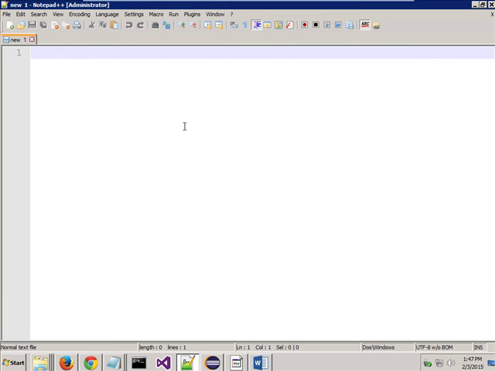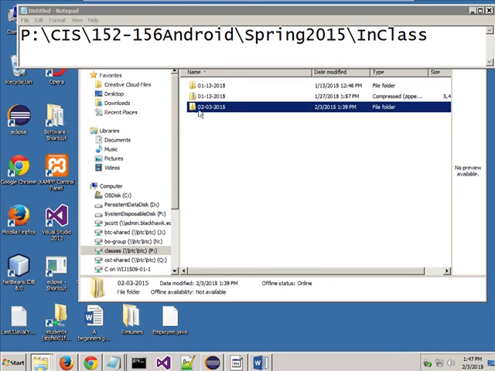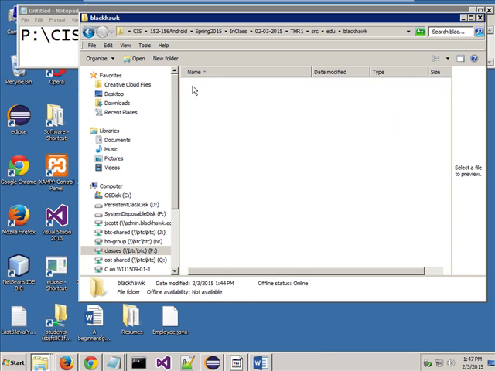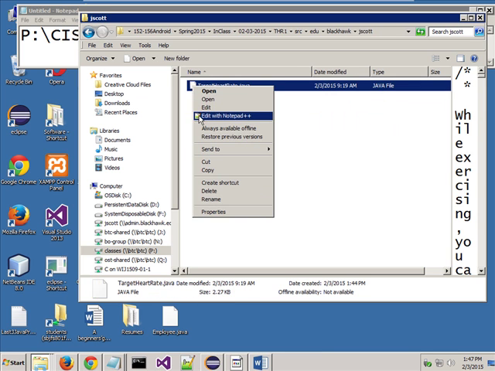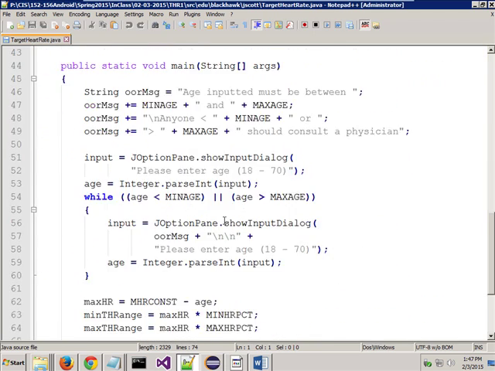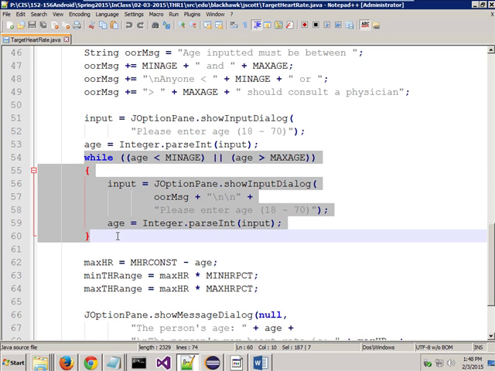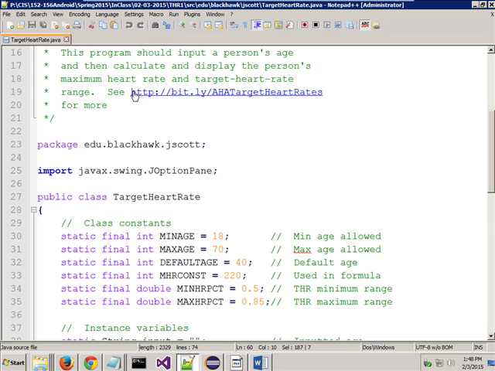Kind of what I did with the first year people too, but I went further with you guys. So then I said, okay, then what would I do next? And I said, well, at a minimum, I should come in here and put this in a while loop that says if you put in a number that's technically out of range. I don't know if you went out and looked at the website that they showed out here, this website here. But if you go out there, what they say is if you're under 18 or older than 70, to find out your target heart rate and all this stuff in here, they say talk to your doctor.